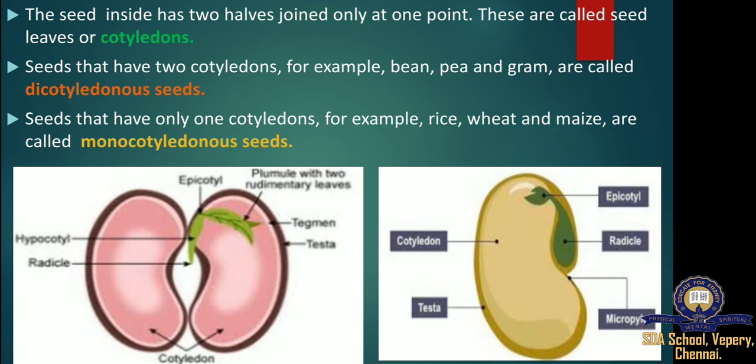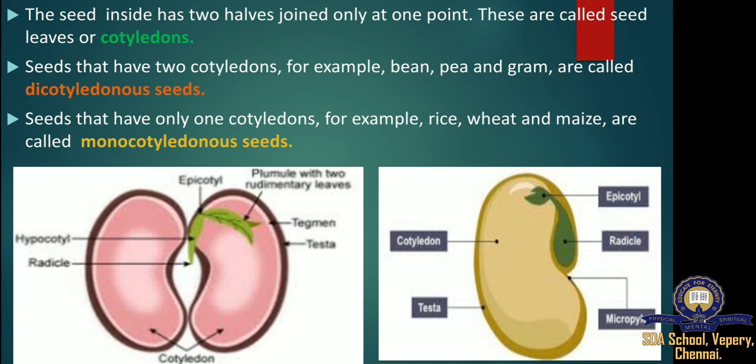A seed has the following parts. The first one, seed coat. In the seed of cereals such as maize, the seed coat is membranous and generally fused with the fruit wall. Second one, endosperm. The endosperm is bulky and stores food.